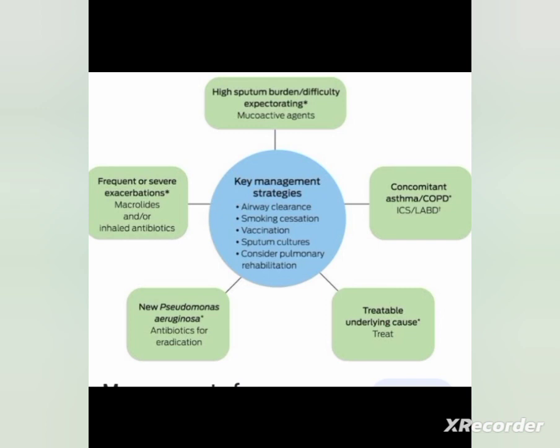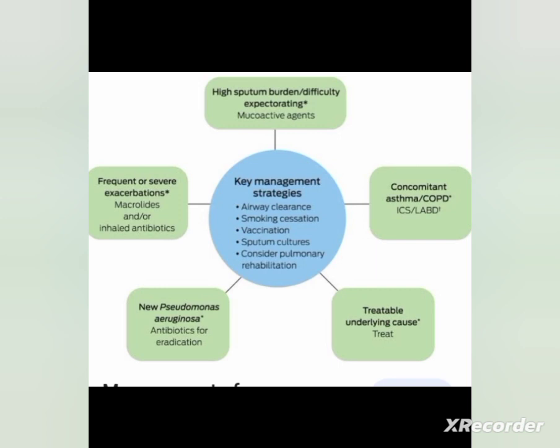The management of bronchiectasis: the main problem is the dilation of bronchi and the production of excess sputum. So the high sputum burden or difficulty in expectorating will be reduced by giving mucoactive agents. Then concomitant asthma and COPD have to be treated with medicines. Treatable underlying causes should be treated.